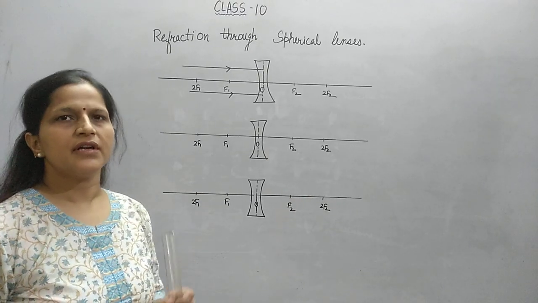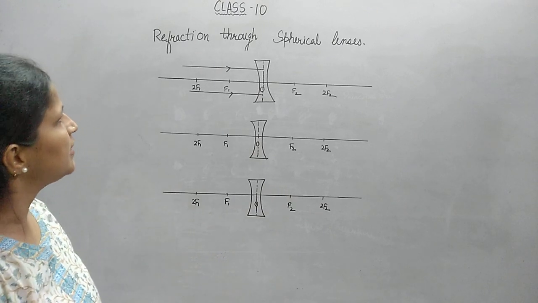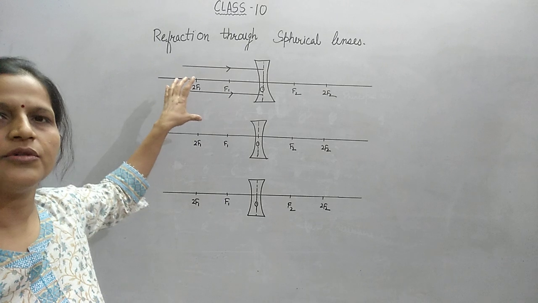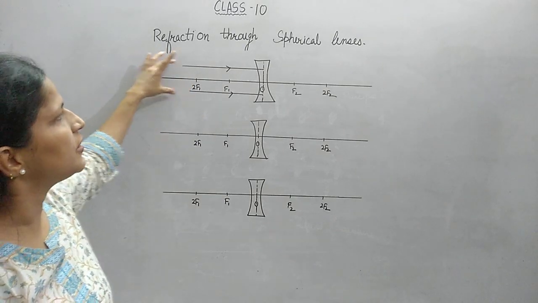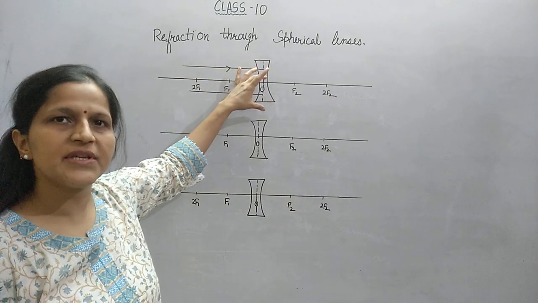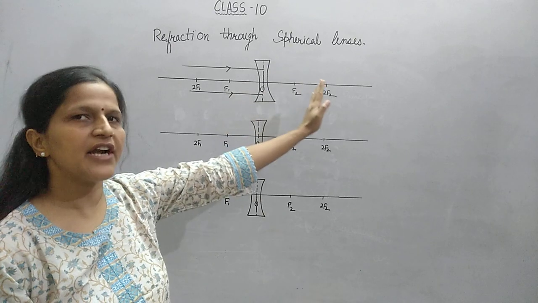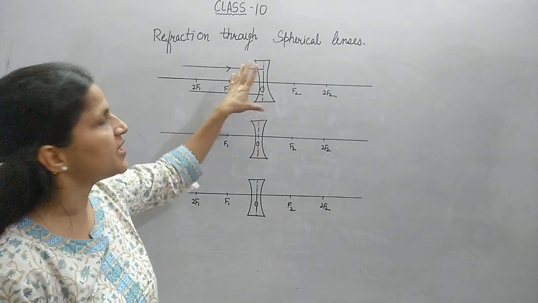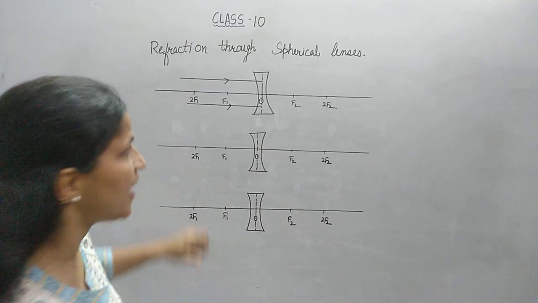The rules for rays to pass through a concave lens. Number 1: concave lens is also known as a diverging lens. All the rays which fall on the concave lens parallel to the principal axis diverge from the lens after getting refracted through it, and they diverge in such a manner as if they are emerging from point F1.